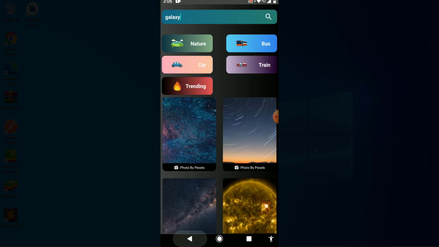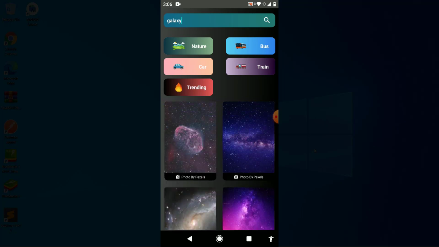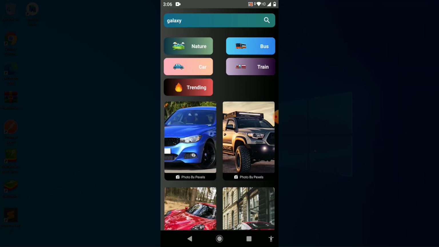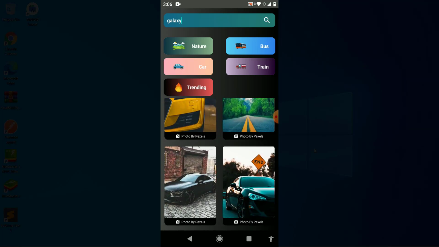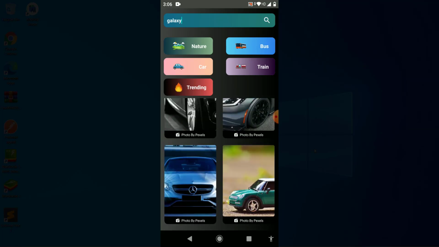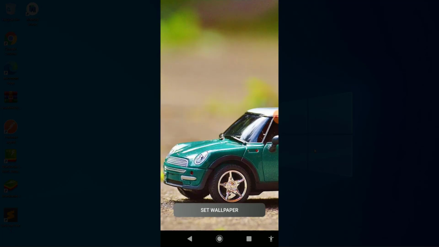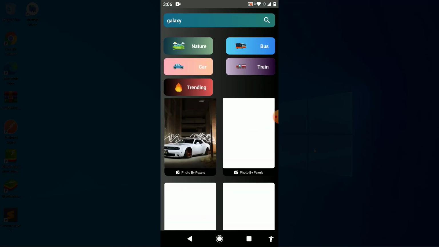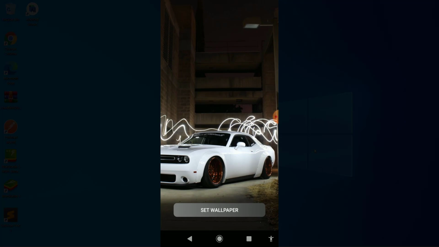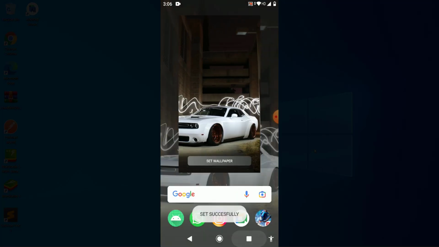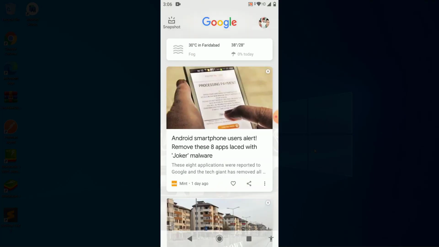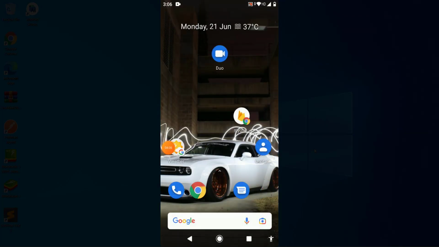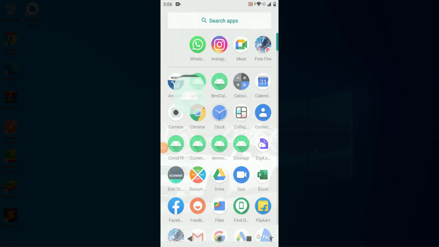Now give a try for one more wallpaper. Let us suppose I click on car, you can see the car wallpapers come here successfully, and I want to use one. This one is perfect, not this one. We can use this one. So this one is fine. Now click on set wallpaper, and it is successfully set. You can see the quality is perfect for the wallpaper, because I wrote the code like that, which fetches all HD wallpapers, not any lower quality wallpaper. So this app is perfect for Play Store.